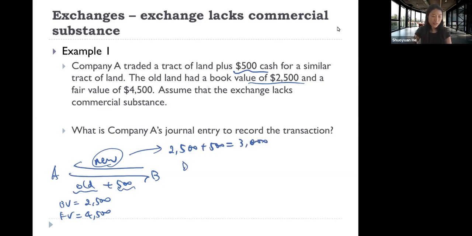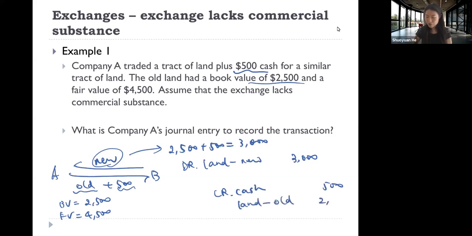The journal entry here is to debit the new piece of land 3,000, credit cash 500, and credit the old tract of land 2,500, and there is no gain or loss in this situation. So this is the first example.